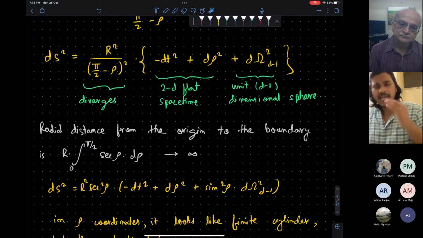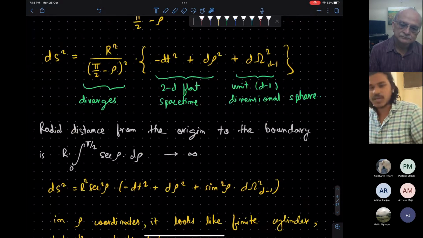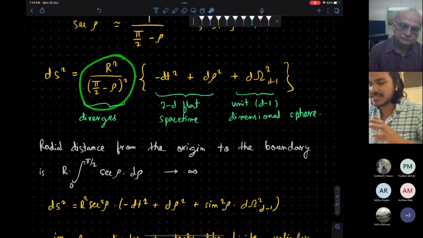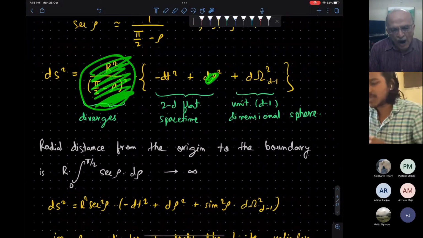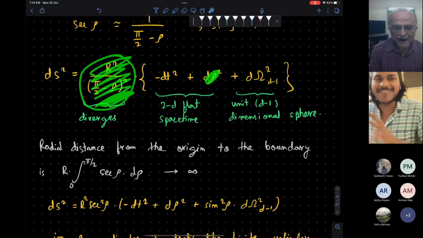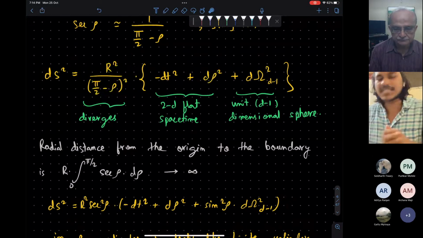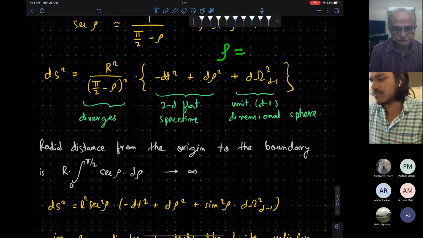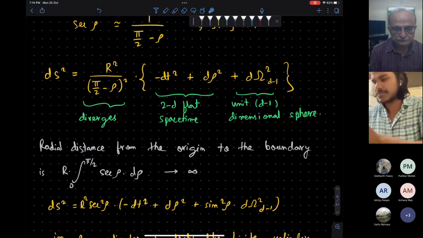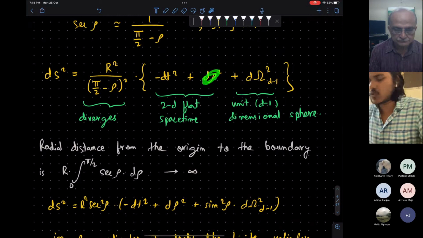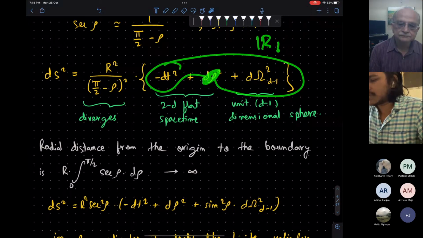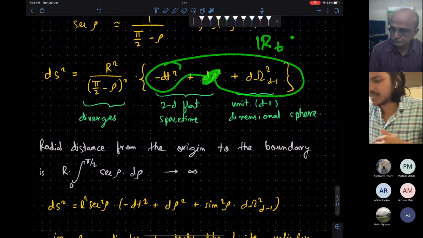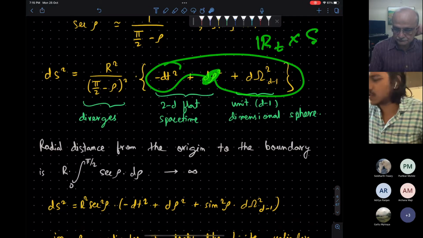And what will be the boundary? Although this factor is blowing up, for now remove that, it is an overall scaling. At the boundary, rho is some constant which is infinity, a bit weird, but we will later work with some cutoff where rho is pi by 2 minus epsilon, where epsilon is some small number. Then this d rho squared will be 0. So we see that the boundary is a product of the time-like space R_t, one-dimensional time, cross the unit sphere.